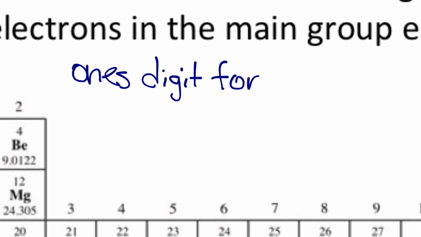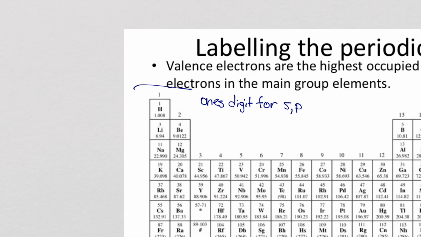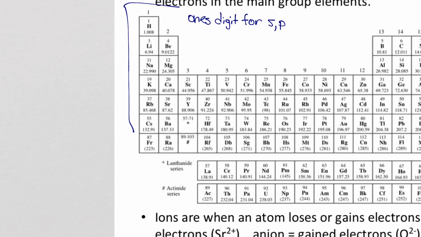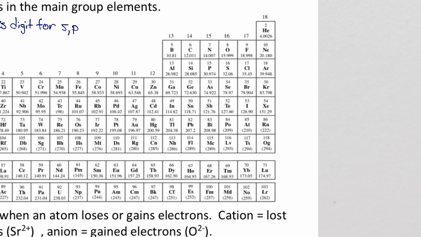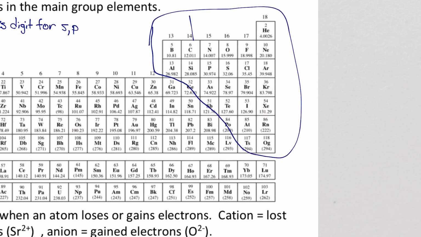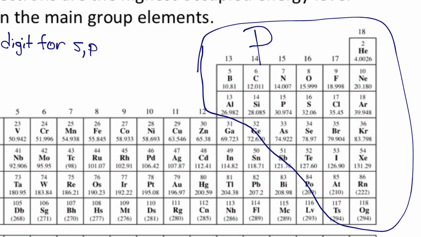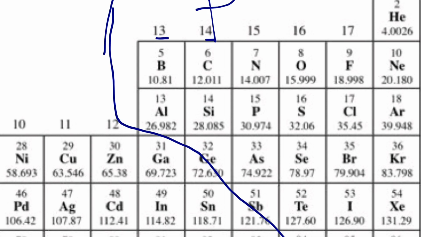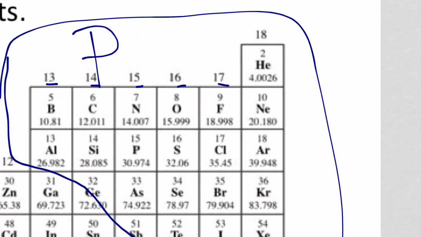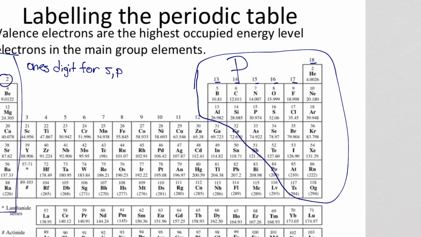For what we call the S and P block. These are kind of older terms or college terms. So the S is incorporating everything here. That's the S over here. We generally have the P block, but it really illustrates kind of more over here because the transition metals will have their own amount of valence electrons. So again, you would have the idea, number of electrons and everything. Here's 1, 2, zooming in, 3, 4, 5, 6, 7, and 8. So keep that in mind as we go throughout.